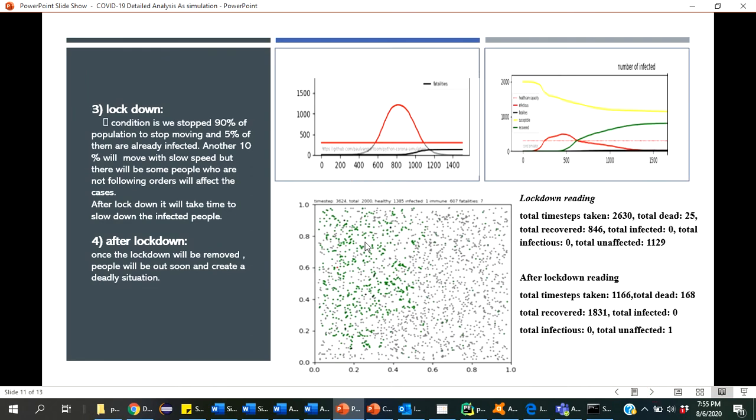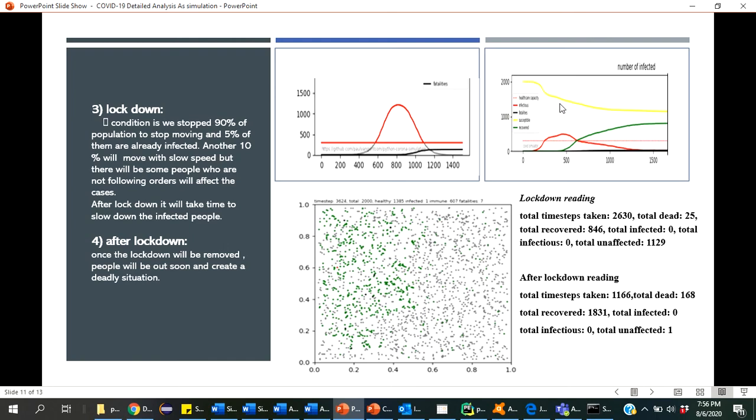Third one is the lockdown. In the lockdown, 90% of the population stops moving, and only 5% of them are already infected, so we can't do anything about it, and another 10% will move with slow speed. But there are some people who are not following orders who will spread infection. Here you can see lockdown and after lockdown. This scenario shows the lockdown period where some already infected people go into the lockdown. So it will not suddenly decrease, because even in lockdown they are already affected, and after some time they will start getting immune.